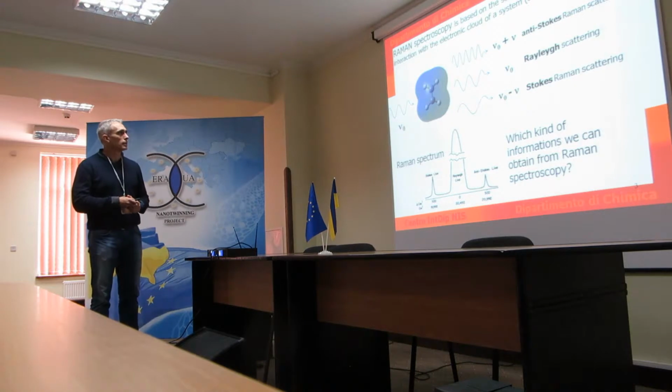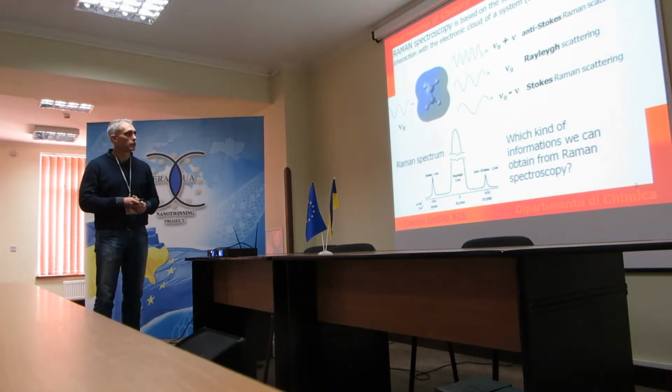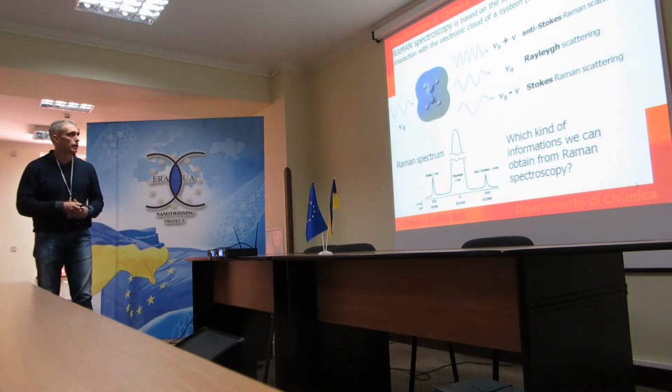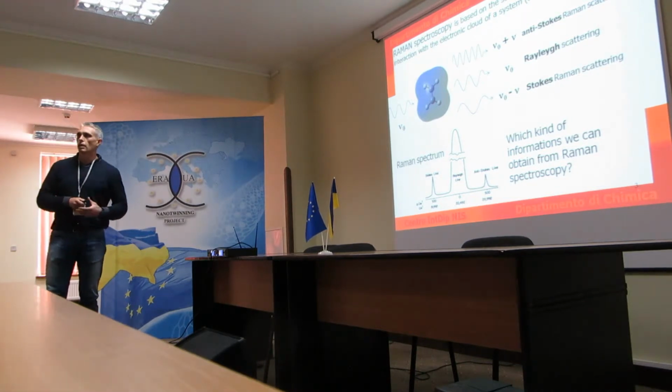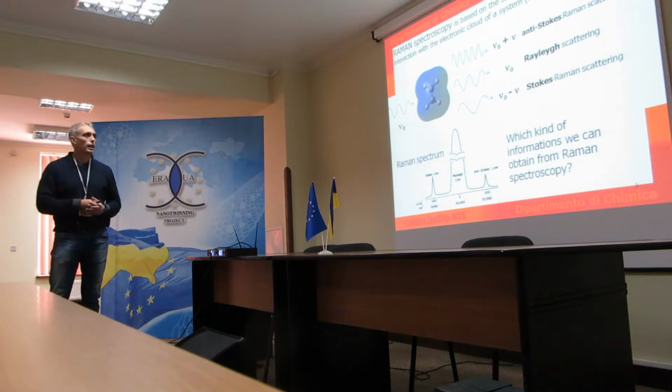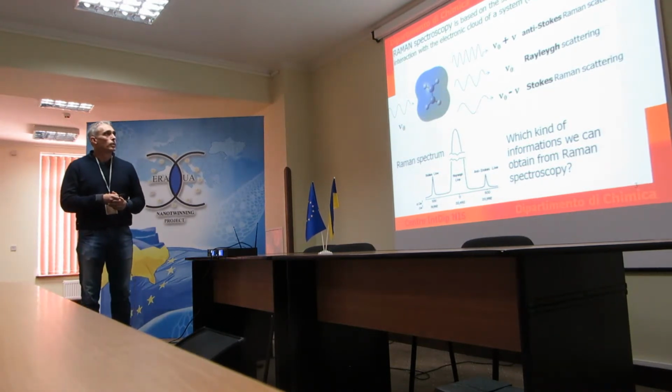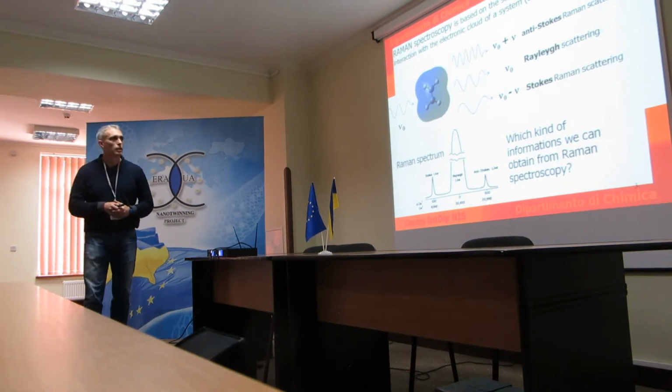When we analyze the light which emerges from a system composed of electrons, so an electronic cloud, and positive nuclei, we see that we have at least 3 types of light.